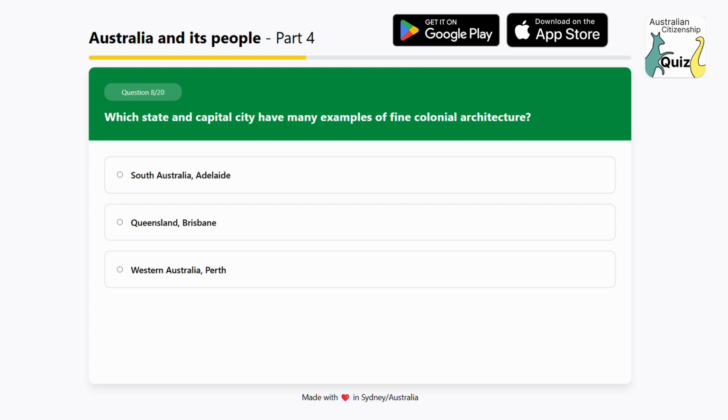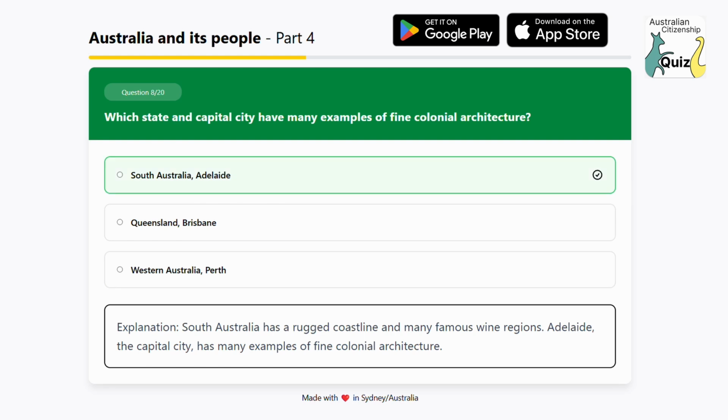Which state and capital city have many examples of fine colonial architecture? Option 1. South Australia, Adelaide. Option 2. Queensland, Brisbane. Option 3. Western Australia, Perth. The answer is South Australia, Adelaide. Explanation: South Australia has a rugged coastline and many famous wine regions. Adelaide, the capital city, has many examples of fine colonial architecture.